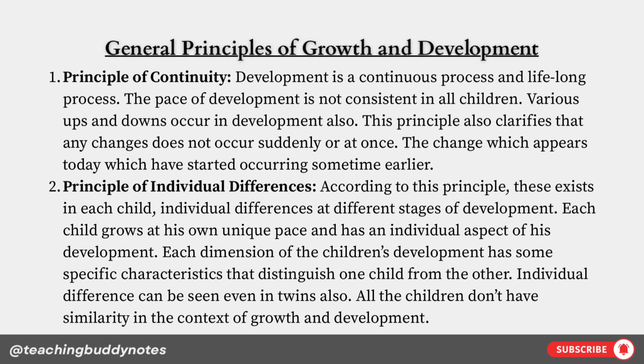Principle of individual differences. According to this principle, there exist in each child individual differences at different stages of development. Each child grows at his own unique pace and has an individual aspect of his development. Each dimension of the children's development has some specific characteristics that distinguish one child from the other. Individual differences can be seen even in twins also. All the children don't have similarity in the context of growth and development.